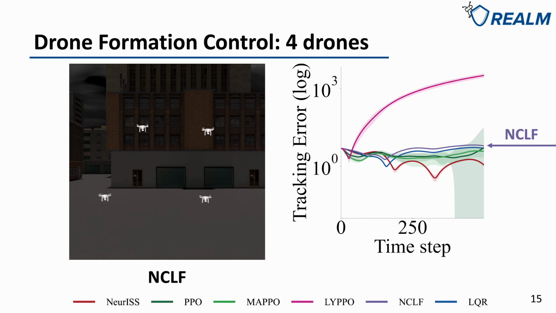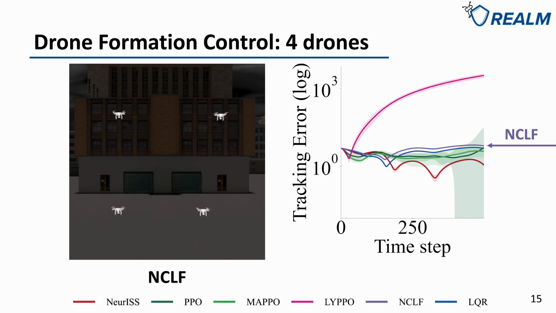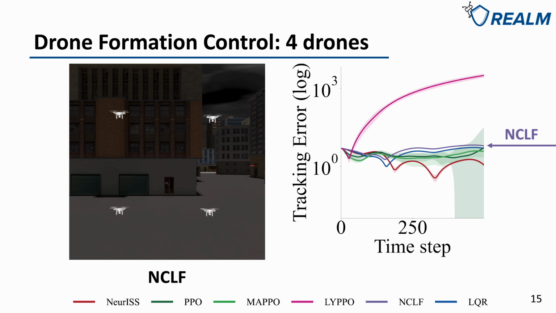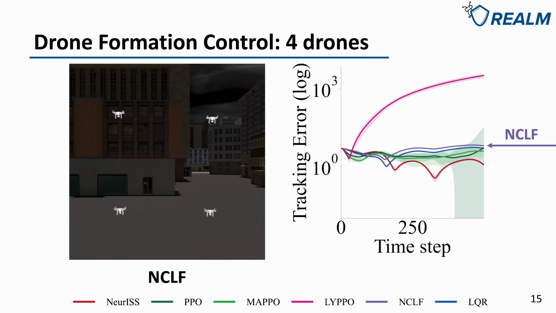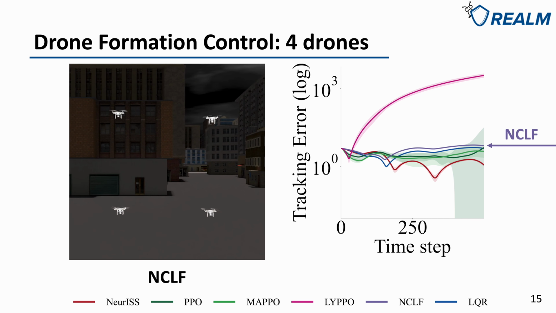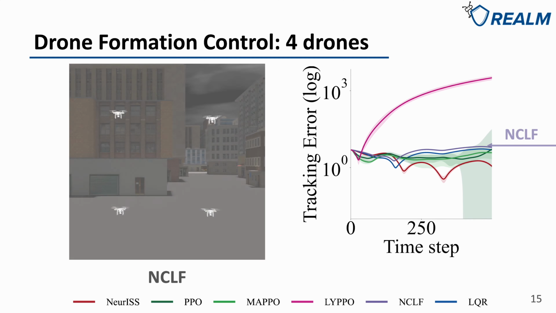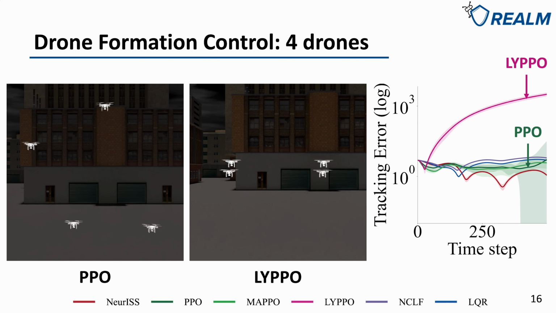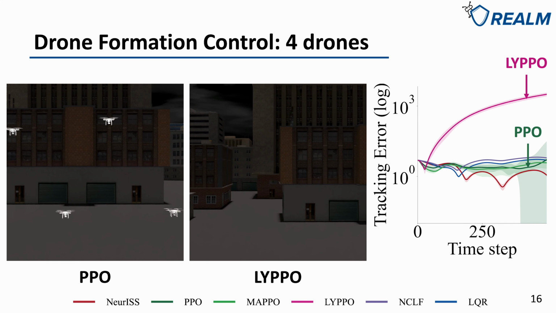For the centralized neural control Lyapunov function approach, we can observe that it also forms a group formation, but the tracking error is larger than our approach. This is mainly because the dimension of the state space is so large that it is hard to learn a robust centralized control Lyapunov function. For centralized RL algorithms, PPO cannot form a group formation, and LYPPO fails on this test.